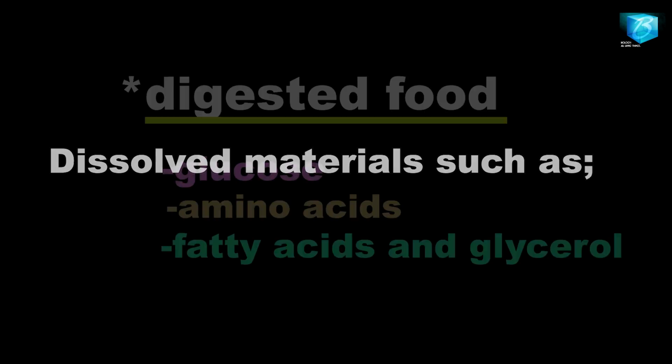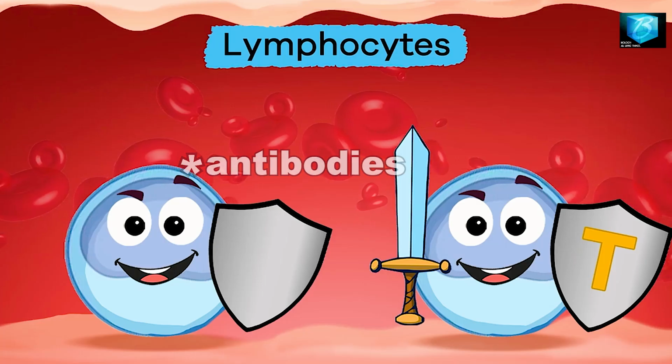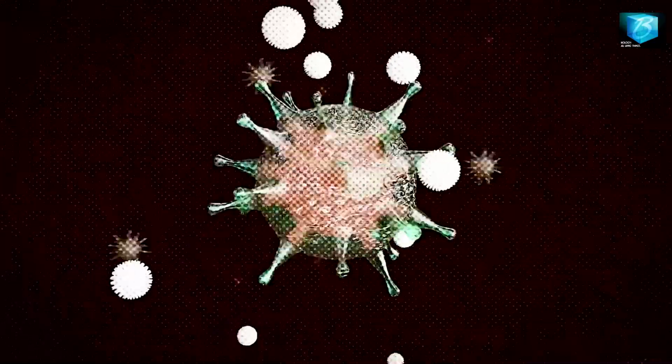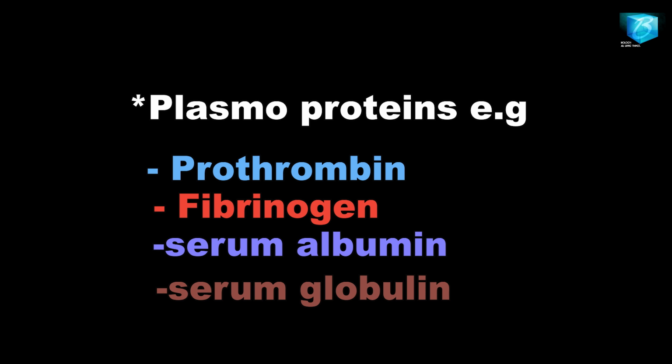These dissolved materials include digested food. Examples of this digested food are glucose, amino acid, fatty acid and glycerol. We have antibodies. These antibodies are chemicals that are produced by the lymphocytes of the white blood cell. They fight against pathogens in the body to defend and prevent the body against diseases. We have the plasma proteins, that's the protein of the plasma. Examples of such are prothrombin, fibrinogen, serum albumin, and serum globulin.